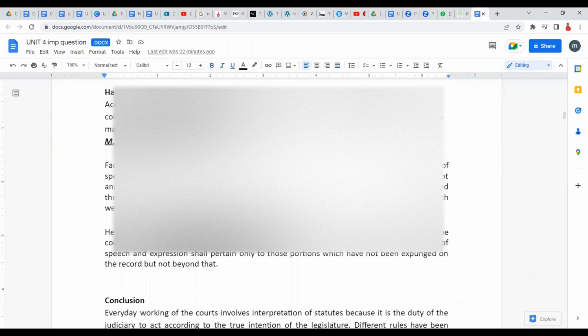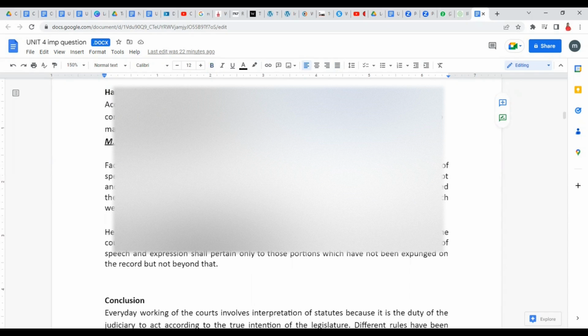Okay, then we have the harmonious construction rule. So what is the harmonious construction rule? It says harmony, right? What is harmony? Two things existing at the same time peacefully, without conflict, without confusion. So the harmonious construction rule means that two or more provisions of the same statute might be conflicting with one another. One statute will have so many provisions, so many sections.